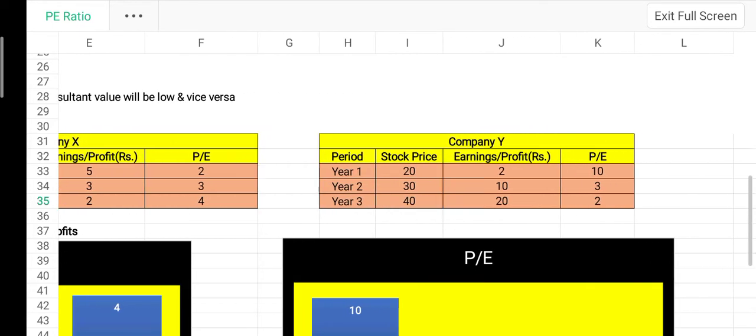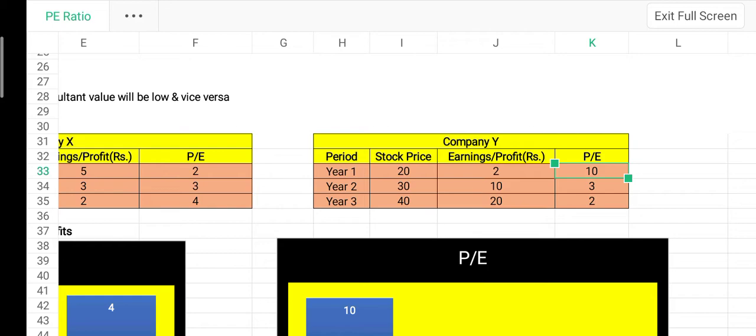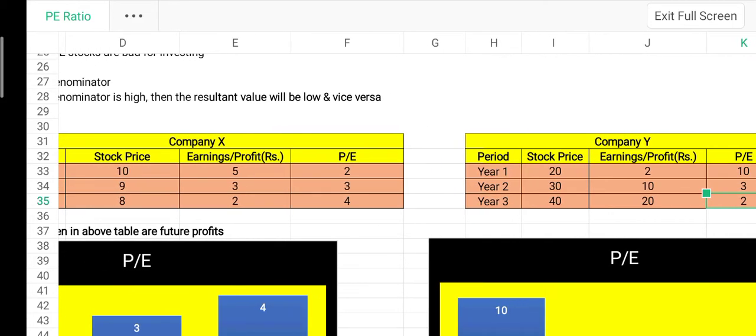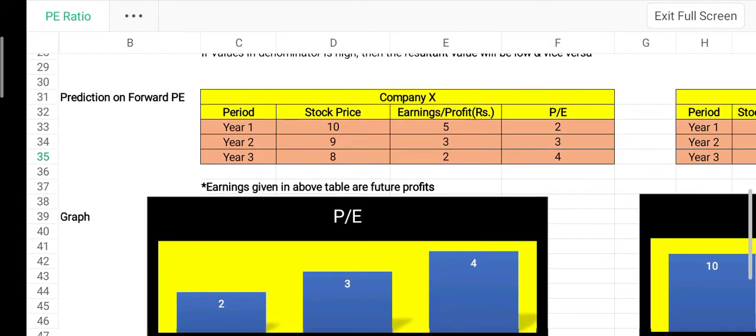Now if an investor buys company Y, even though it has a high PE ratio, he assumes that as the years go by the company's earnings or profits will increase. So in the second year the company's profits increase to 10 from 2, and in the third year the company's profits increase to 20 from 10. So the PE ratio in the first year is 10, in the second year it is 3, and in the third year it is 2. It goes on decreasing. So this is the condition we get to know from this.